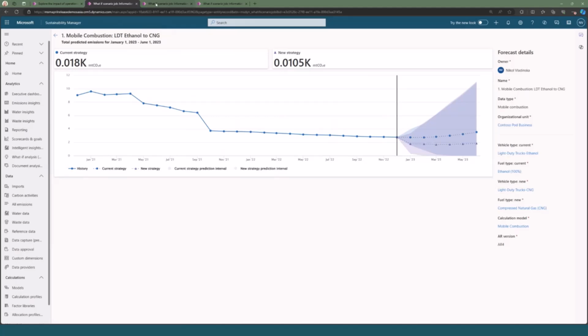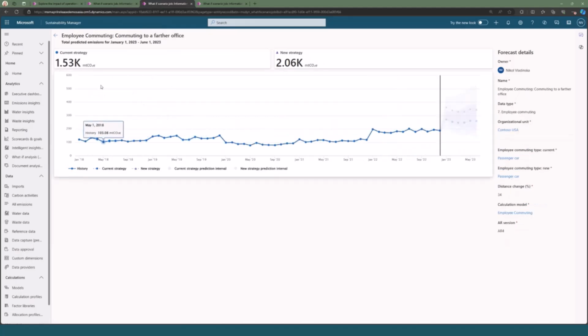Let's take a look at another scenario here. So for this scenario, we're looking at employee commuting, and it looks like we're trying to simulate what it would look like if employees assigned to the organizational unit Contoso USA started commuting, so still using passenger car, but are now commuting at an increased percentage, so about 34% more. And again, Contoso USA. So this is our historical data here.